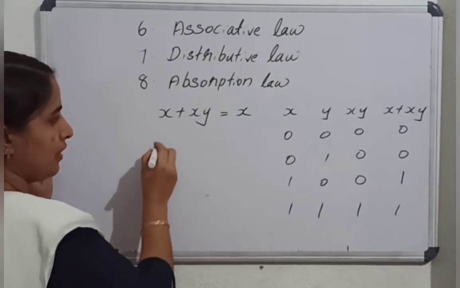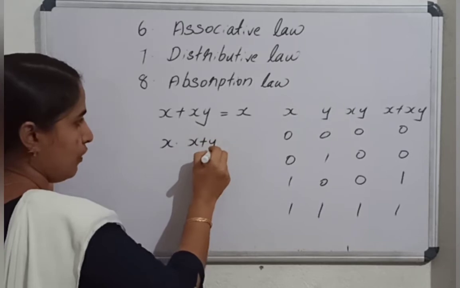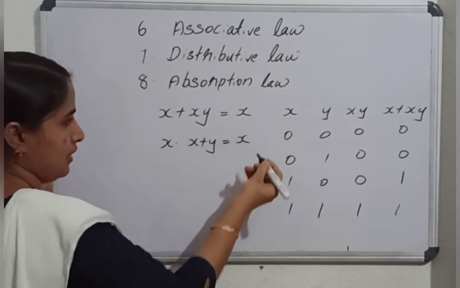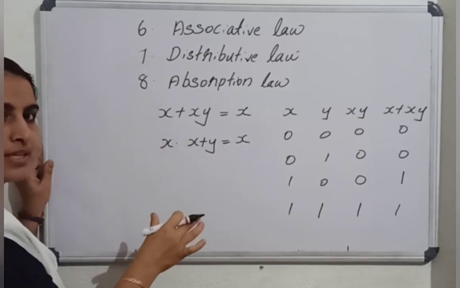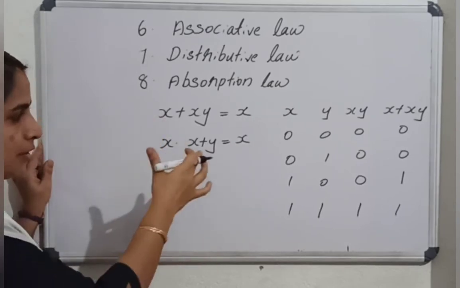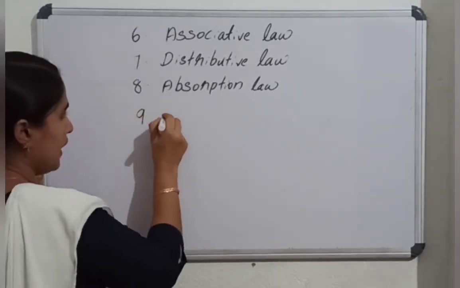What is the dual? x and x or y equals x. This you please prove using a truth table. Draw the same in your notebook, then prove it. The next law is De Morgan's law.